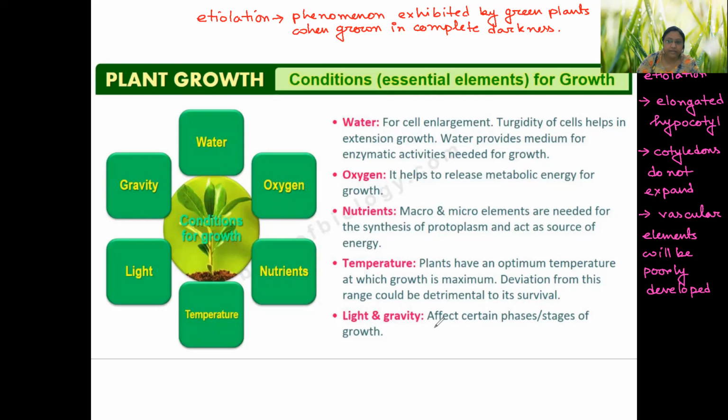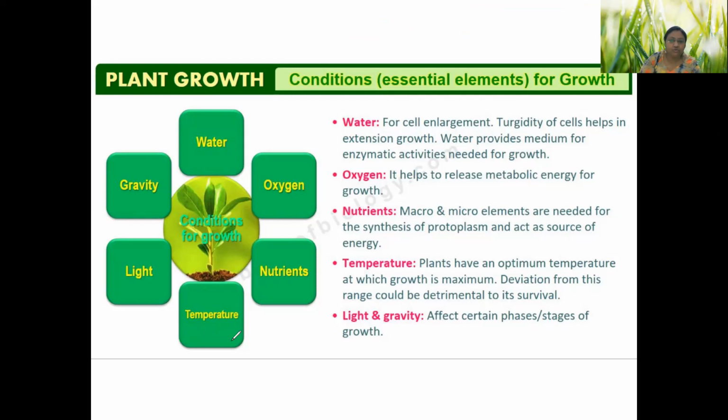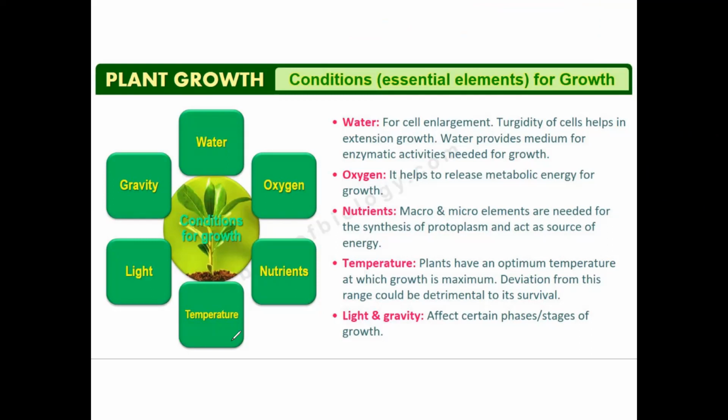We will move ahead. And now I wish to talk about another importance of light in the growth of plants, that is photomorphogenesis. So this is also a new word you are learning after etiolation, that is called photomorphogenesis.